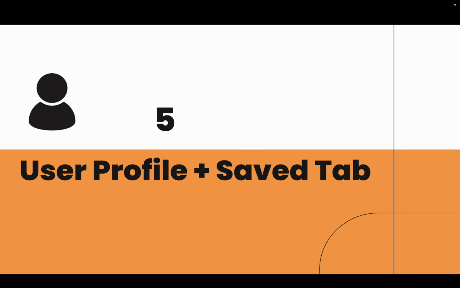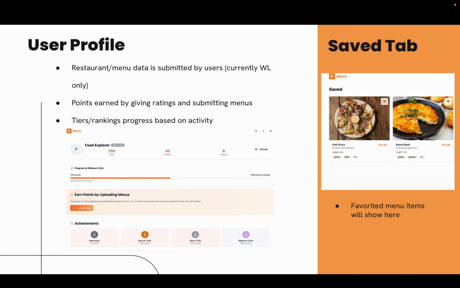Our final and most unique feature is found with our user profile. So, Dishly in its current state operates with a finite set of menus that belong to West Lafayette only. However, its expansion would involve users inputting menus into the app in order to allow for a global user base in Dishly. The incentive for users to do this, along with leaving reviews, would be to earn points and to maximize their levels as a food critic.